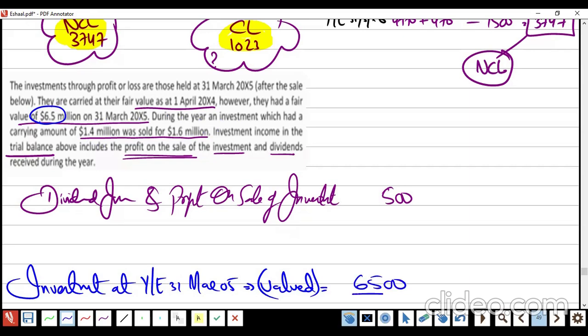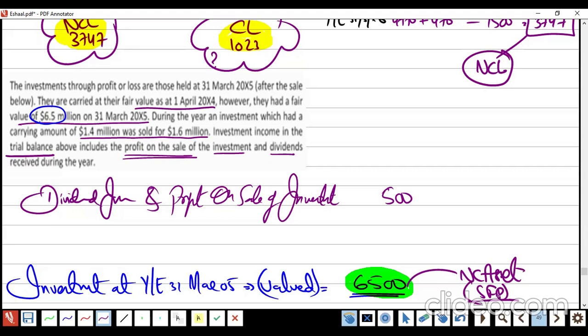So the value at the end of the year is going to be a non-current asset because this is the value of my investment, right or wrong? This is okay. My investment income as an asset to be reported in SFP is how much? Is it 6,500 or no?